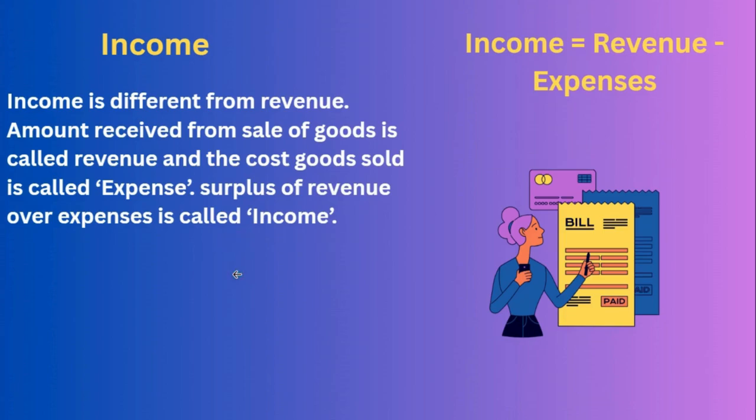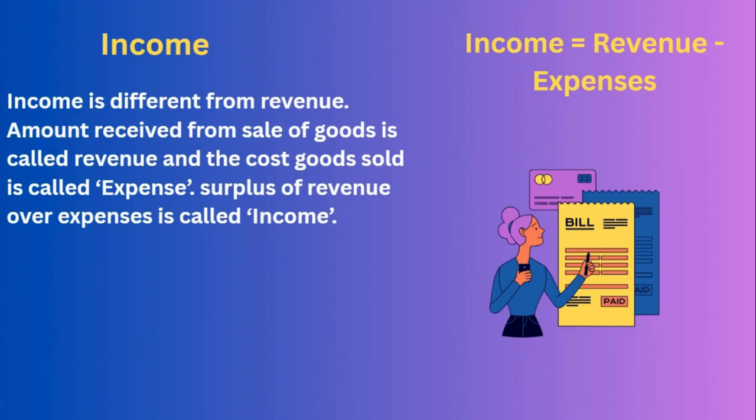For example, today you sold 10 decorative lamp lights from your shop. That cost around 30,000 when you sold. Okay, so the original cost you bought for 20,000. So how much income today? It is 10,000. So you sold for 30,000, you purchased for 20,000, but you sold with the amount of 30,000. Okay, so 30,000 is your revenue. So 30,000 minus 20,000 equals 10,000 is your income.